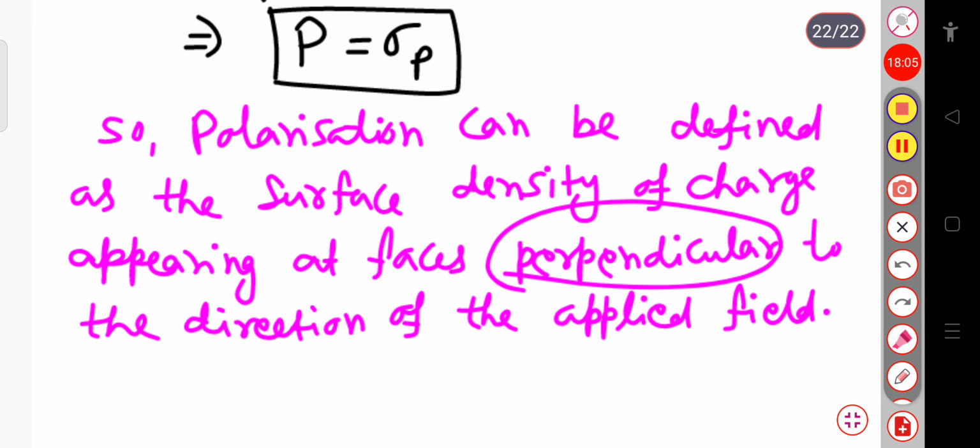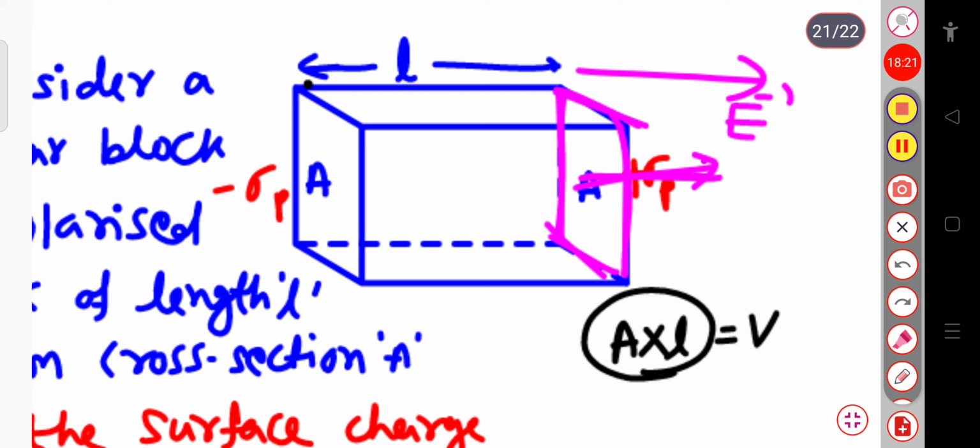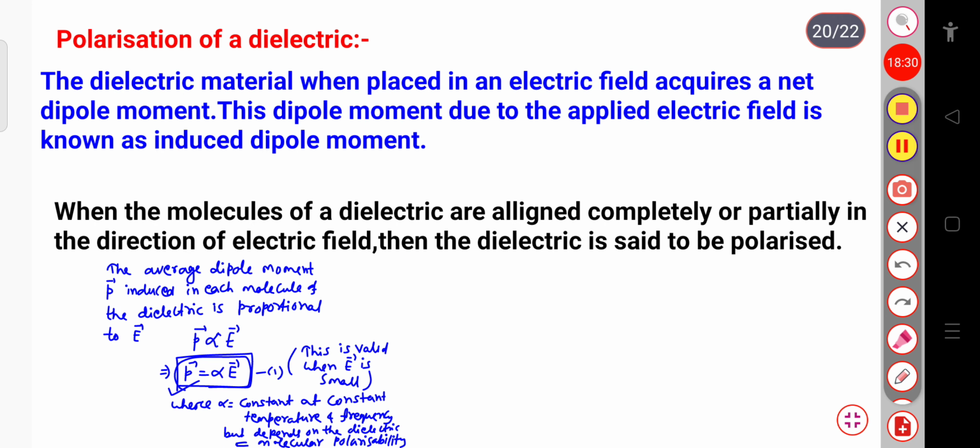If we apply the field in this direction to this rectangular block, then obviously this cross sectional area is perpendicular to this electric field. Okay, just like this, this part or this part. So this is all about the polarization of the dielectric.